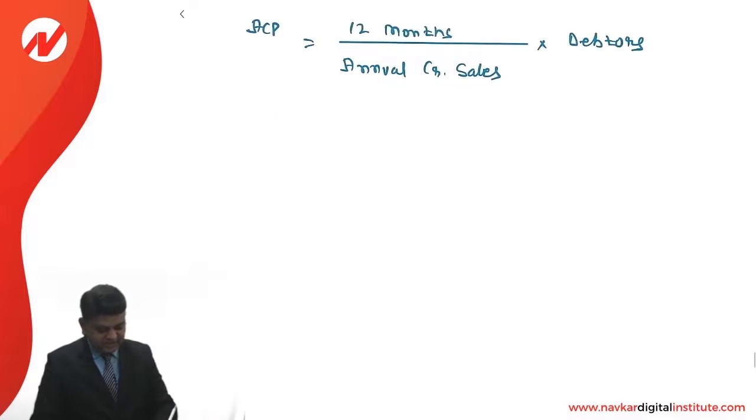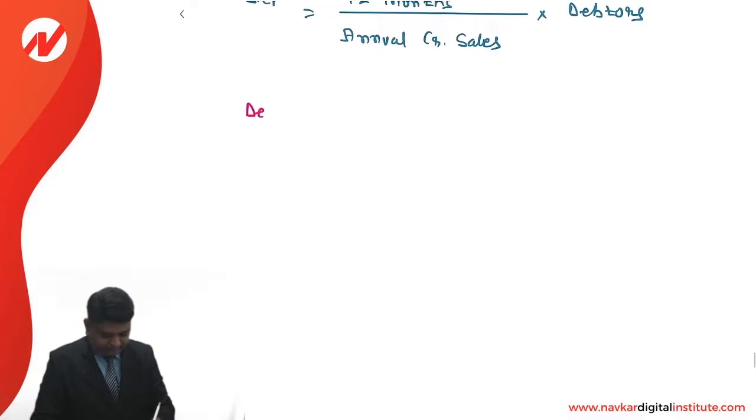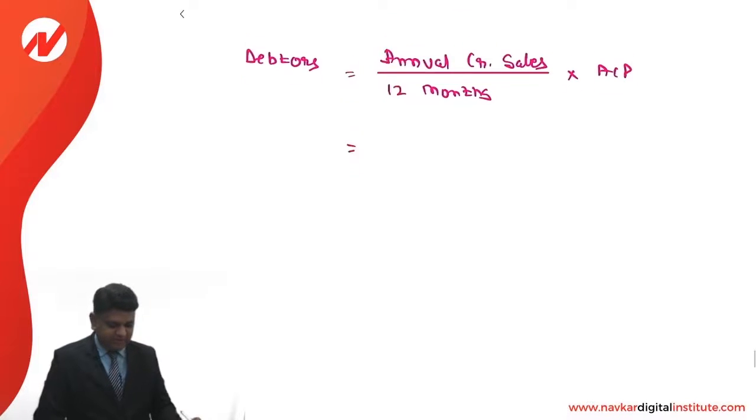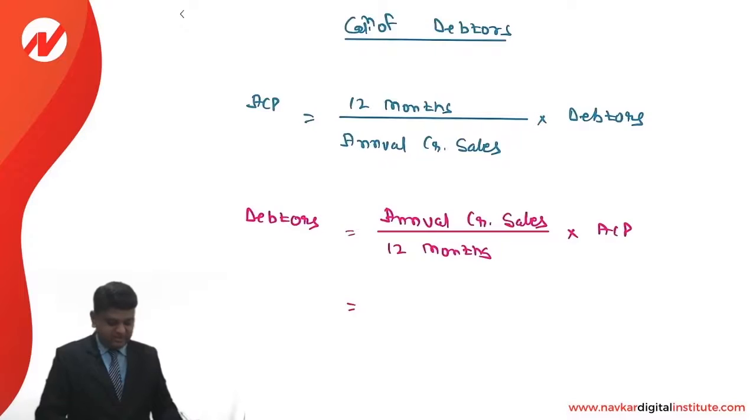So as far as the debtors is concerned, it is annual credit sales divided by 12 months into average collection period. That is what we understand.